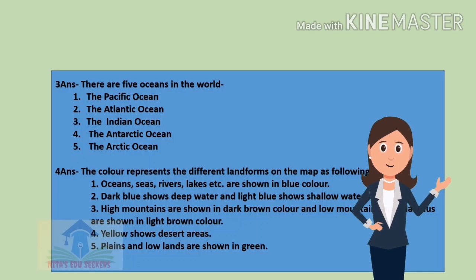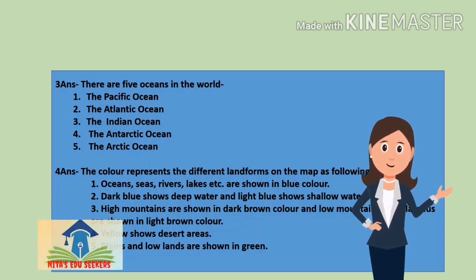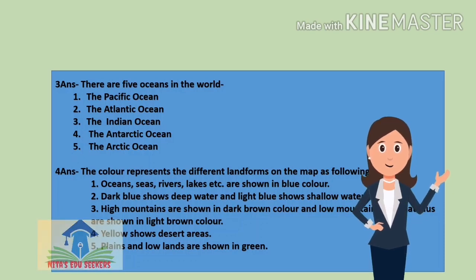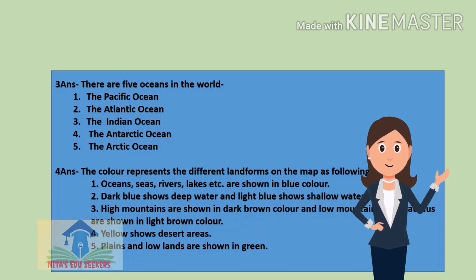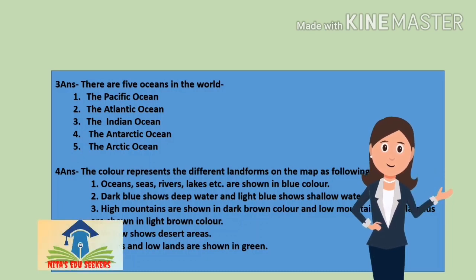Dark blue color shows the deep water and light blue color shows the shallow water. High mountains are shown in dark brown and low mountains and plateaus both are shown in light brown color. Okay. Yellow shows the desert area and plains and lowlands are shown with green color.